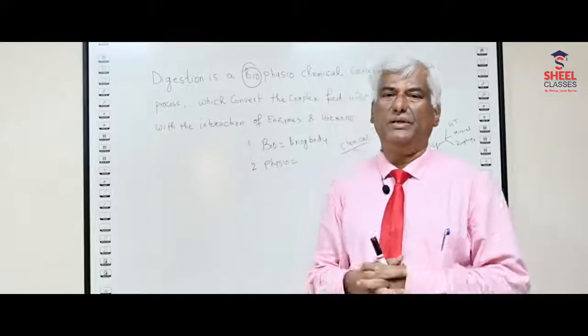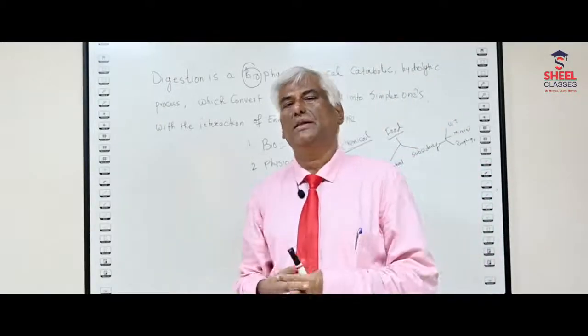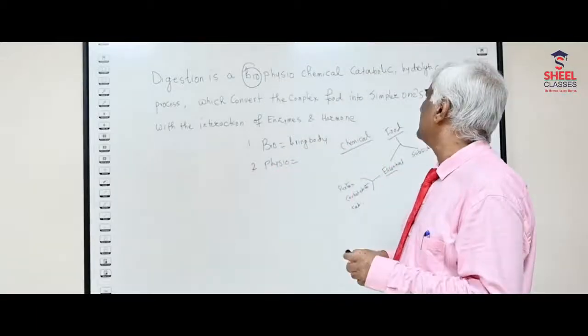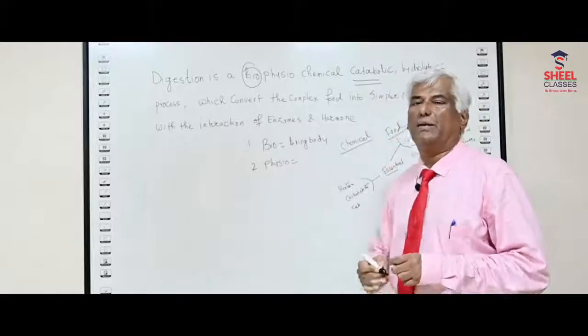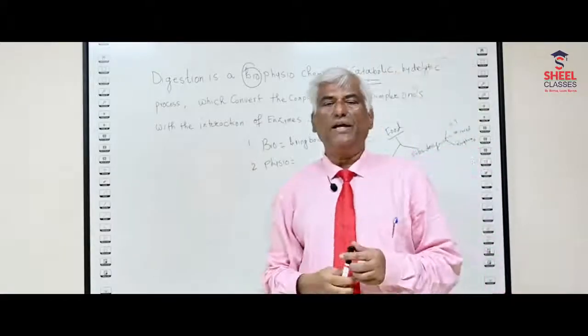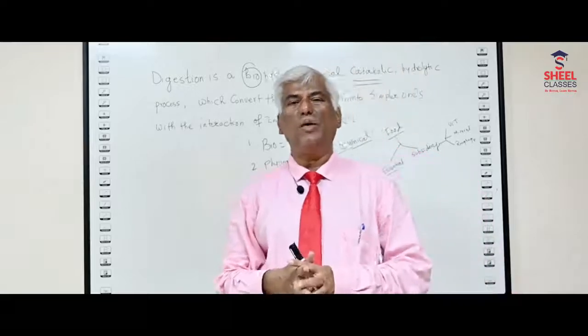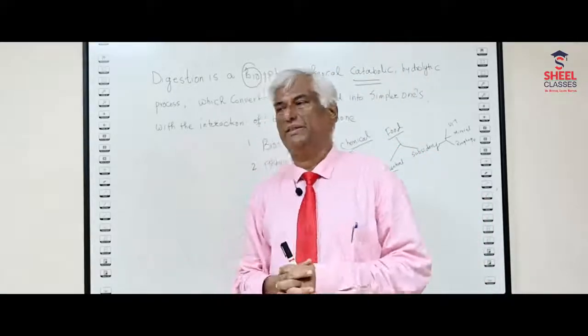Like for example, vitamins. If vitamin A is not present in our body, there is night blindness, but the person will not die. The next very important process of digestion is called the catabolic process. What exactly is the meaning of catabolic? It's the breaking down of complex food into the simpler ones.